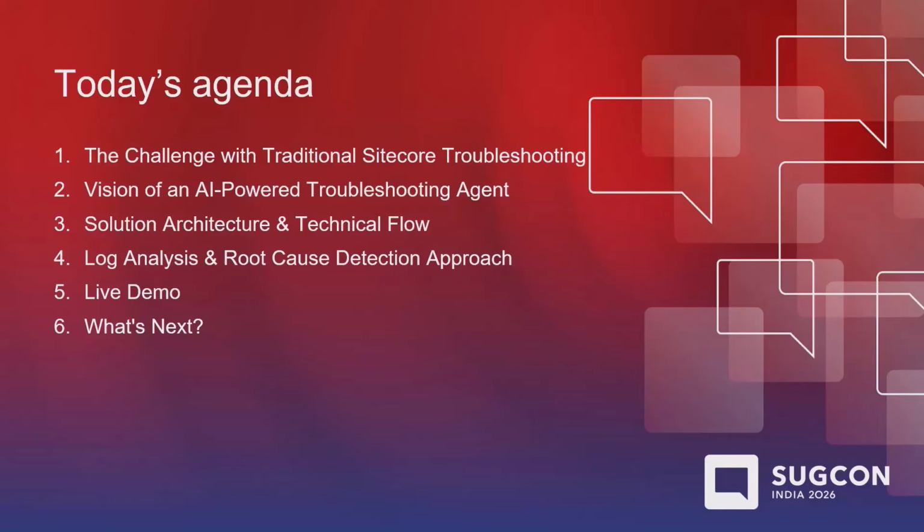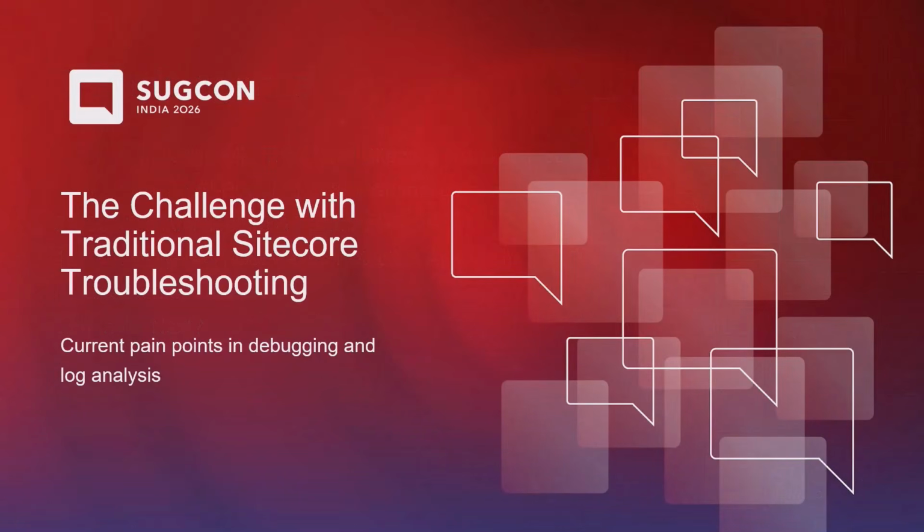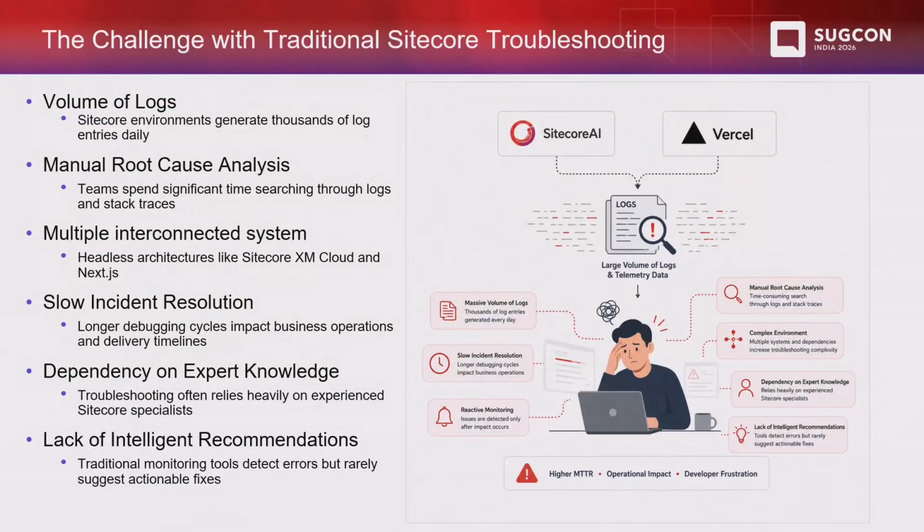Then we'll also do a quick deep analysis of how the analysis will be done and how the detection approach will be done by AI, followed by a quick live demo. And then we also have something as part of our plan, because this system is not 100% stable, right? There could be several other things which we think can be added as an extension to this feature. So we'll talk about what those enhancements are. Anyway, it is not part of this, but it is in our vision that those things can be done. So talking about the challenges, these are some of the challenges we normally face whenever we talk about troubleshooting, specifically in the Sitecore environment, right?